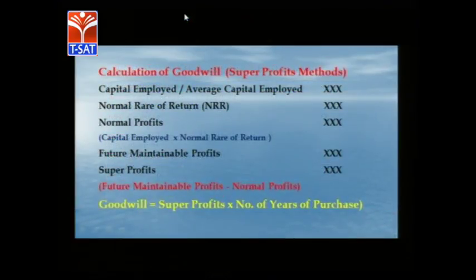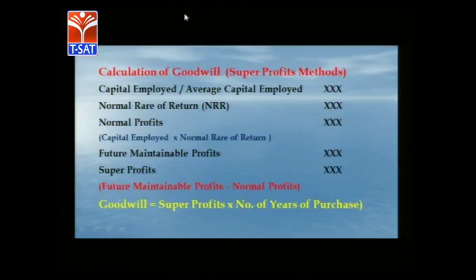Then once we have calculated these steps, one is capital employed or average capital employed, either of these we have to take. Then second one is future maintainable profits. Then in the problem itself it may be given that a particular normal rate of return may be earned by a particular business, as we have discussed in the previous analysis. So every business earns a certain amount of returns. The rate of return earned by the firms is given in the problem itself without any confusion. So normal rate of return is also most important, and it can be calculated as a percentage of capital employed.